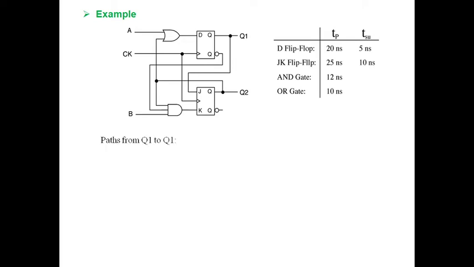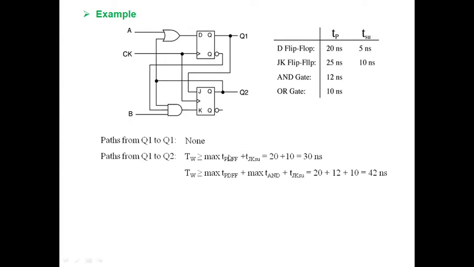So how many paths are there? Because without a path I cannot find the time period TW. Is there any path from Q1 to Q1? No. Any path from Q1 to Q2? Yes. Q1 goes like this here, passing to the JK flip-flop, and next Q2. One more from Q1 to Q2: from the Q bar of the first flip-flop, next to the AND gate, next to the JK flip-flop, next to Q2. Is this right? Yeah, it is right.